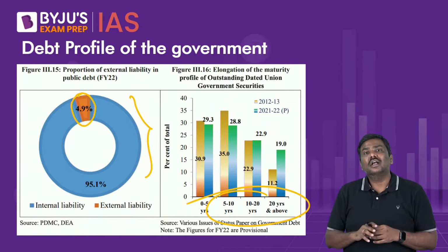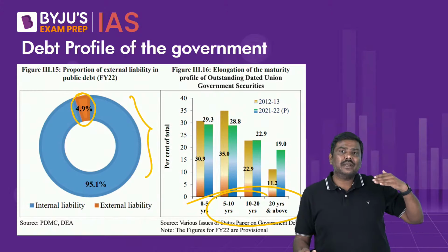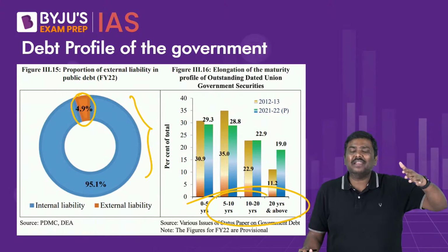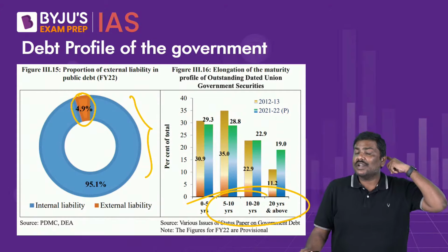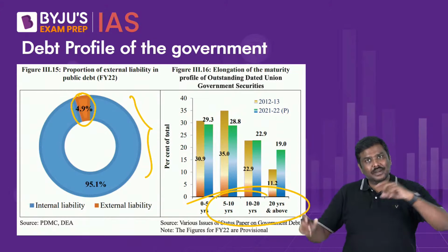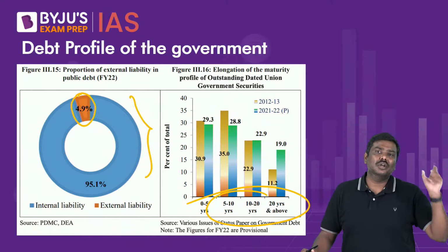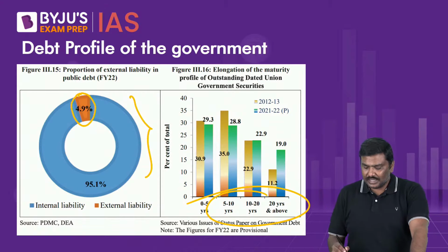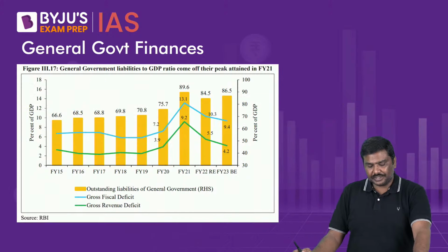Means what? Earlier, the average time period over which the government would be repaying the debt was 9.7 years. Now it has increased to around 12 years, which means the government will now have more time to repay all of this debt back to the lenders in the market. That is another very important point.